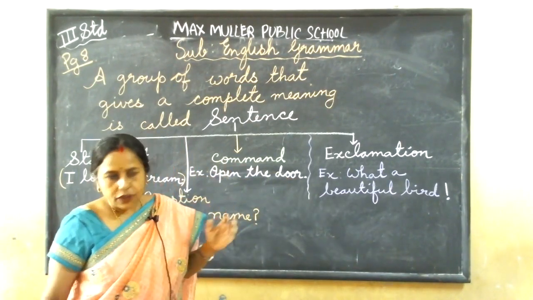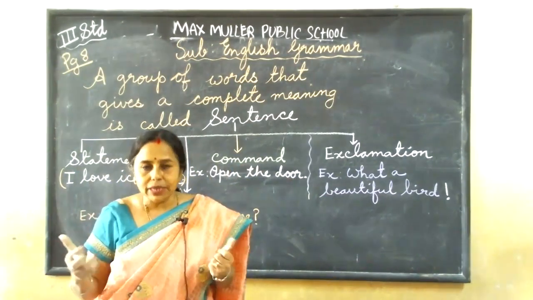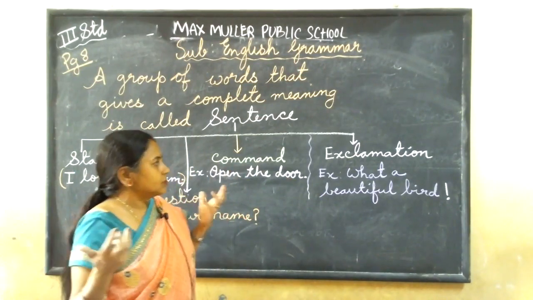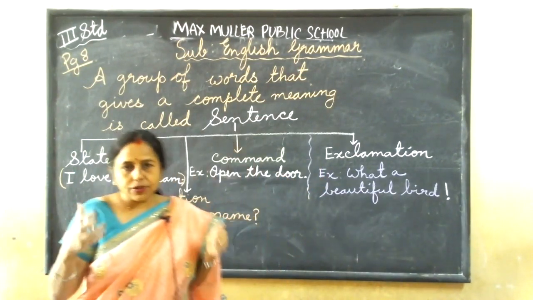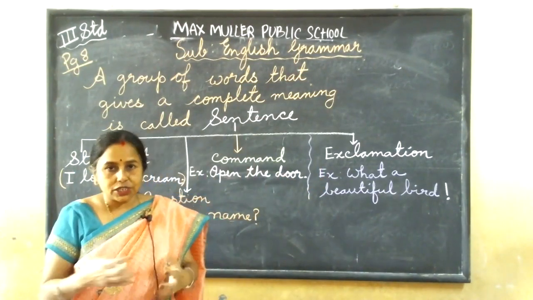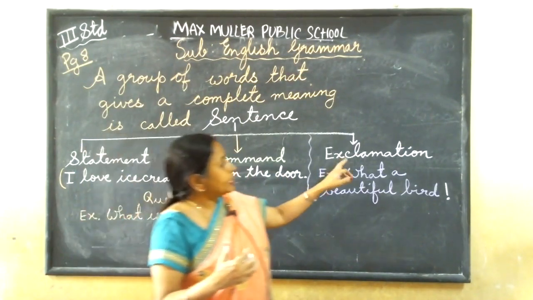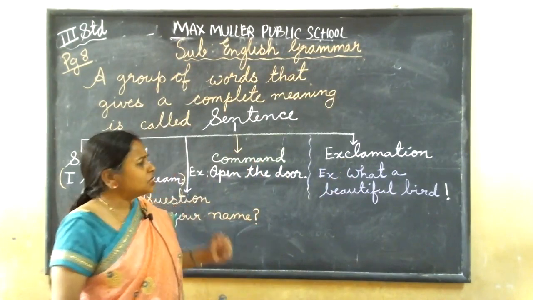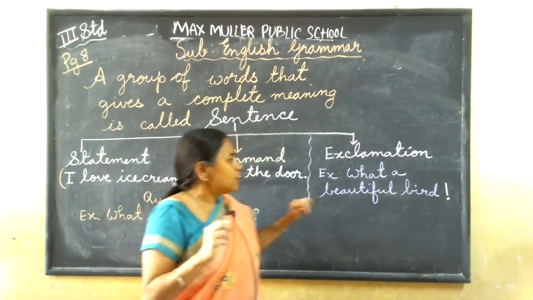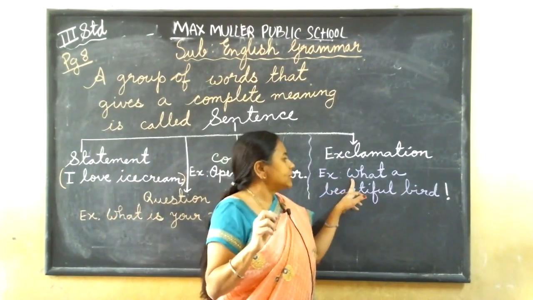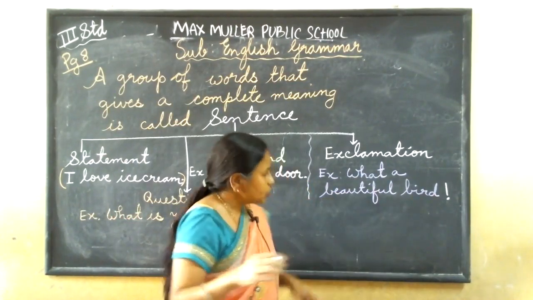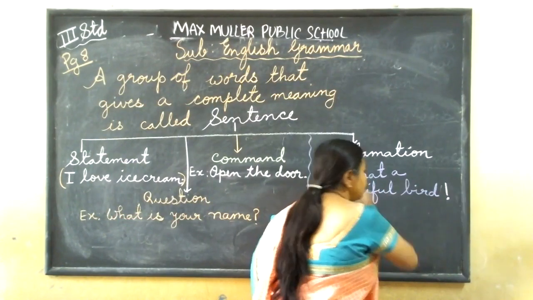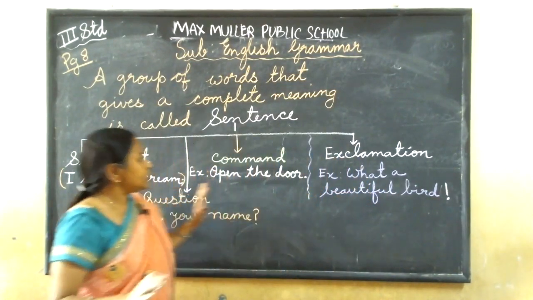One more is there. If you suddenly see something beautiful, you are very excited, or you get a strong feeling you want to express, that is called an exclamation. Suppose you suddenly see a beautiful bird. What do you say? "What a beautiful bird!" For that also you start with a capital and end with an exclamation sign, one line and one dot. This is important.